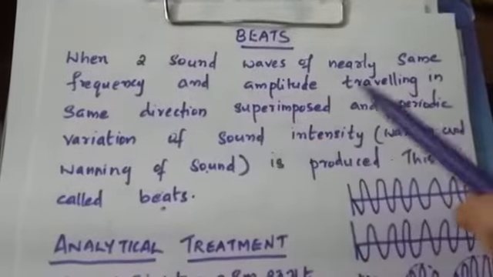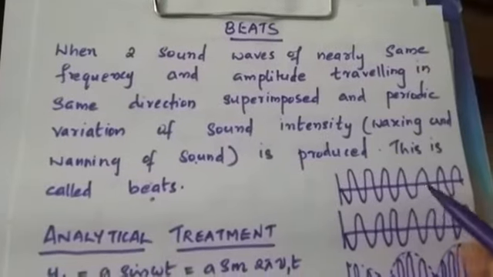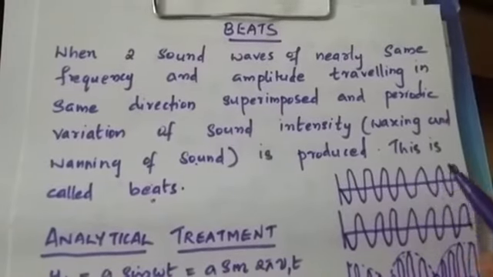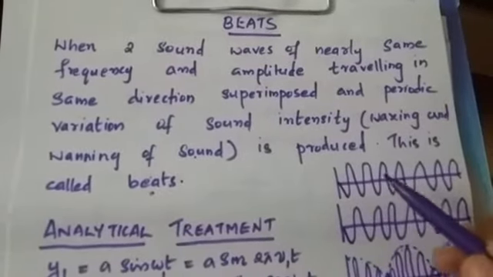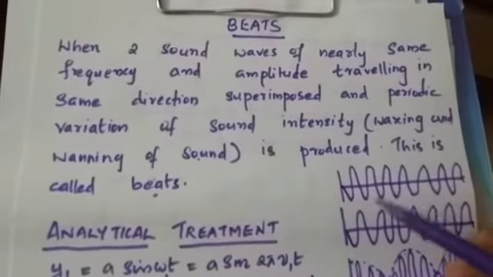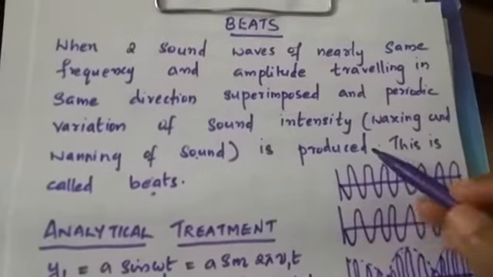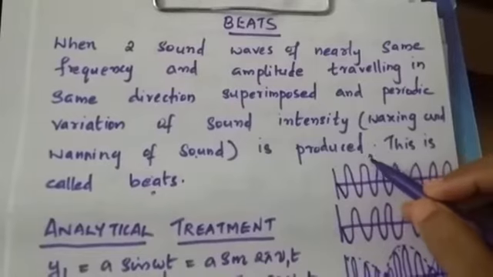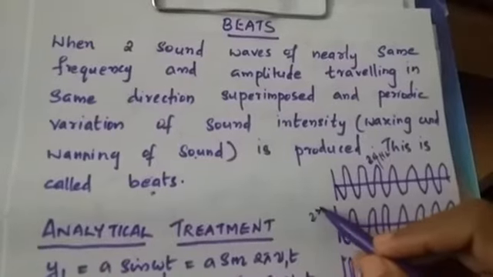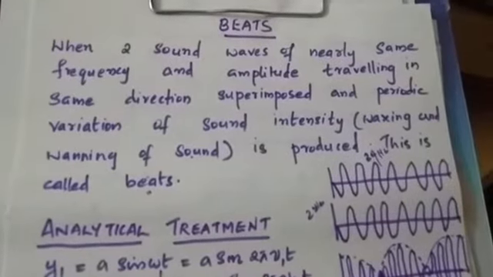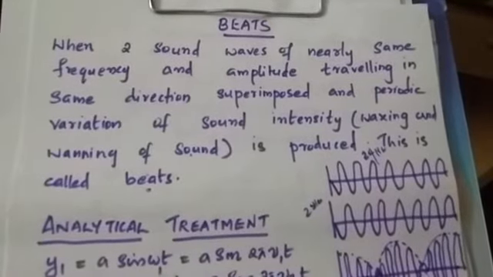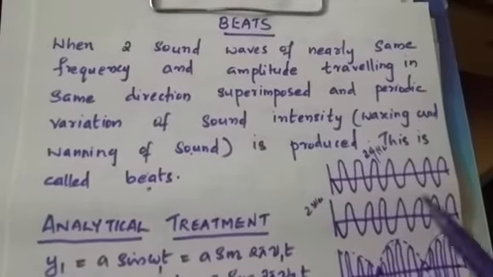For example, if we consider two sound waves like this, their frequency and amplitude must be nearly same. Here their frequencies and amplitudes are not exact. The two waves slightly vary in their frequency. So if the frequency of one wave is 24 Hertz, then the frequency of the second wave may be 23 Hertz. So there is a slight variation between the frequencies of both the waves, and such two waves of nearly same frequency and amplitude travel in the same direction.